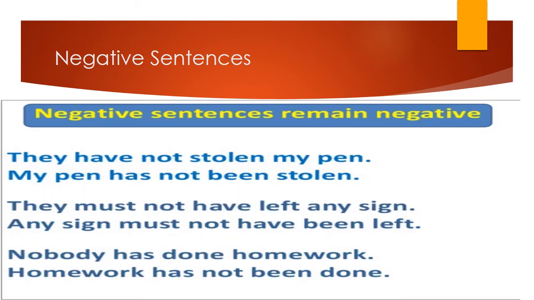We will see the conversion of voice for the negative sentences. Negative sentences remain negative. We only change the position of subject and object and apply the rest of the rules. Otherwise, the sentence remains the same. For example, they have not stolen my pen. My pen has not been stolen.